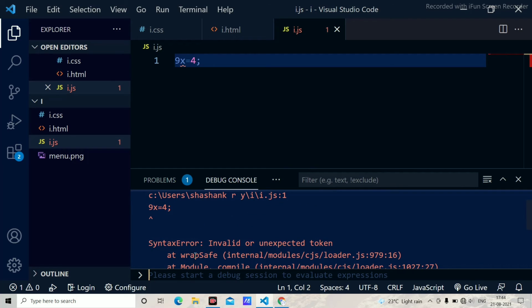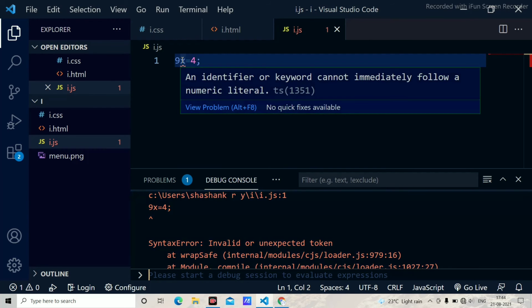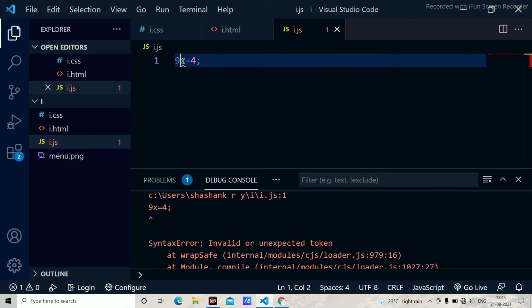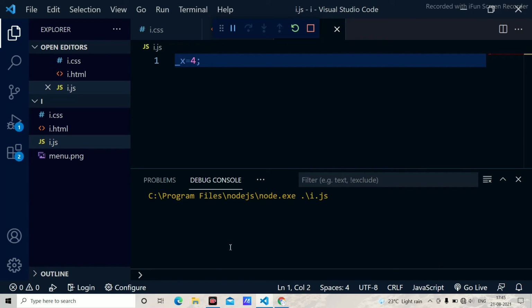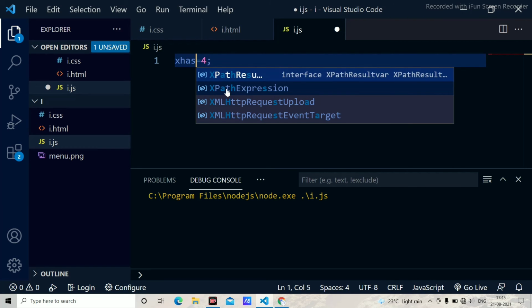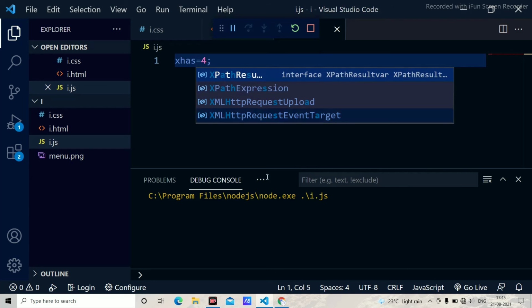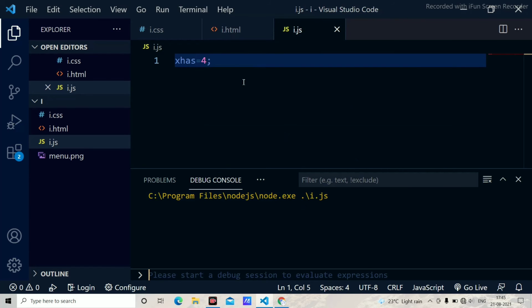It is showing debugger attached, waiting for the debugger to disconnect, and syntax error, invalid or unexpected token, because you don't have to use any numbers at the beginning or the start of a variable. In fact, if I use an underscore and I say 5, yes, it is successfully done, because we can use the underscore. In fact, without underscore also it is good enough. And this is how we use the variable conventions, and we can either use underscore or directly use the letters. And in the letters, I just type xhs, and I say 5, and it will execute finally.